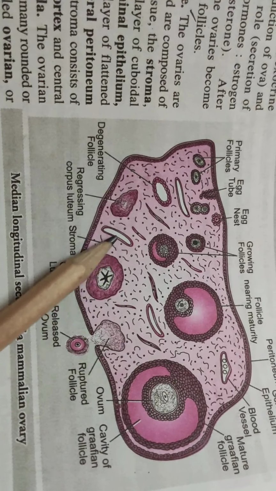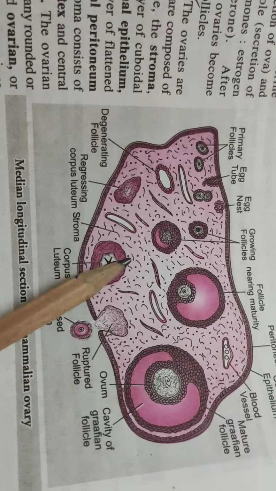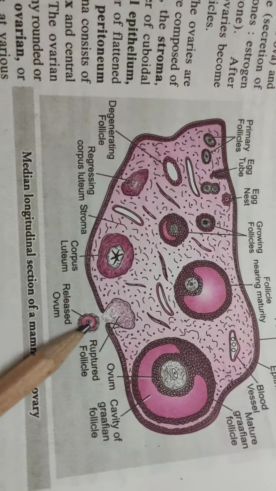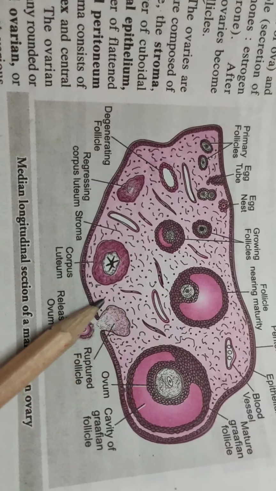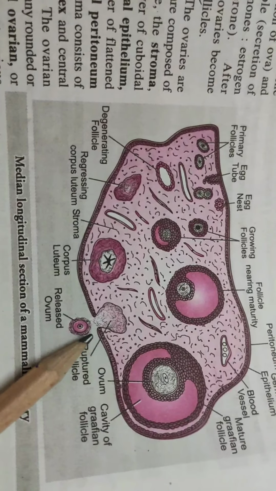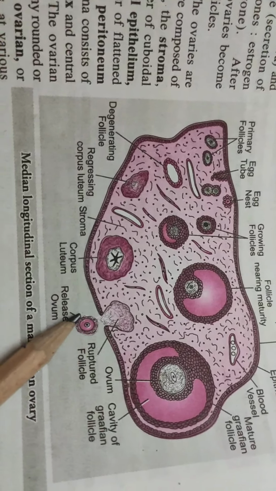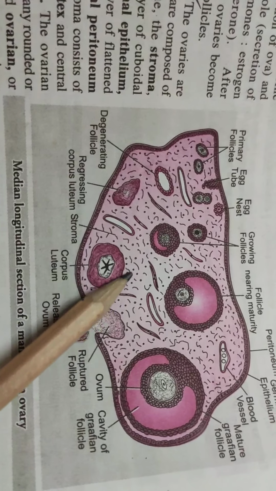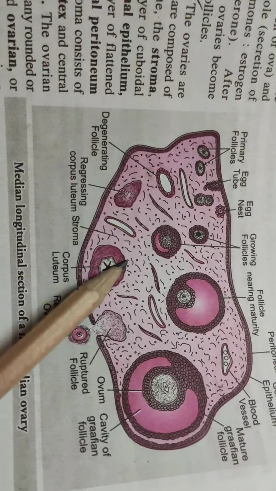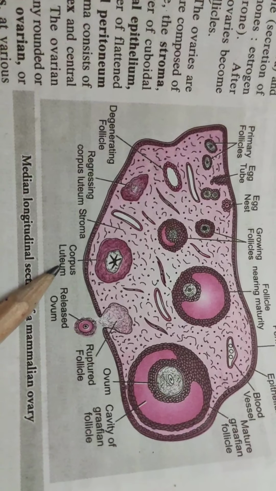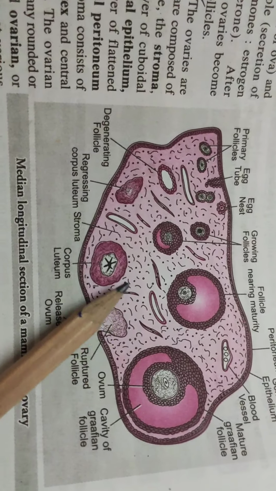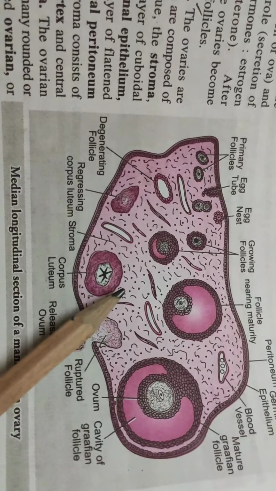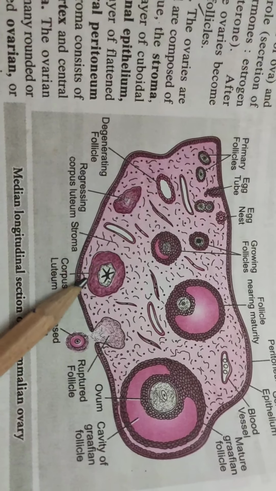The luteinizing hormone, another gonadotropin, which is released by the anterior pituitary gland, helps in the release of egg. Here we can see that the egg is released by the ovarian follicle. So this is helped by another hormone, that is luteinizing hormone. The ruptured graafian follicle is converted into a large celled yellow mass structure known as corpus luteum by the help of luteinizing hormone. So you can say that luteinizing hormone induces the formation of corpus luteum.